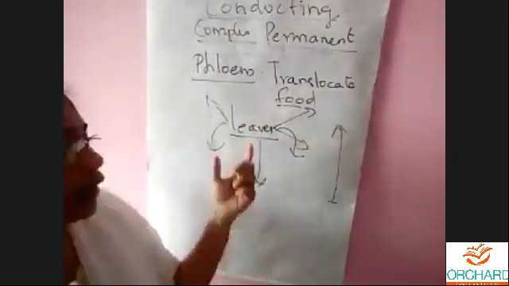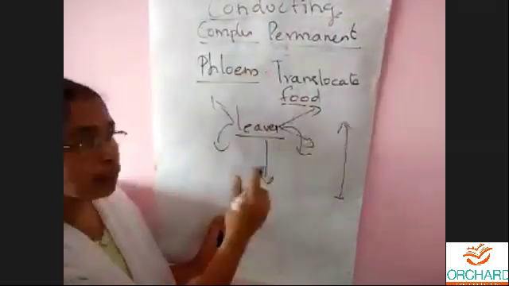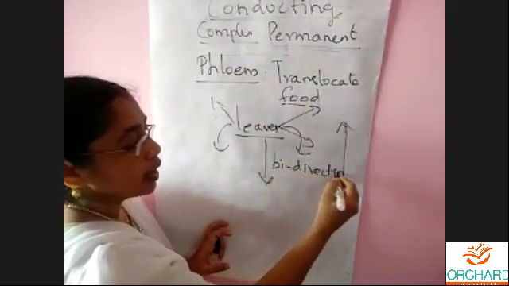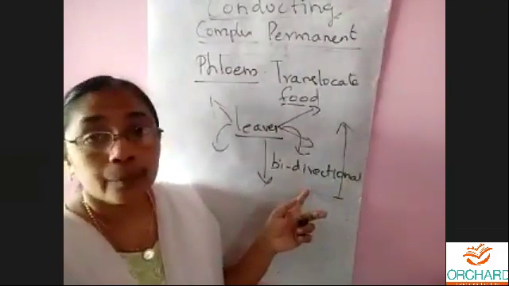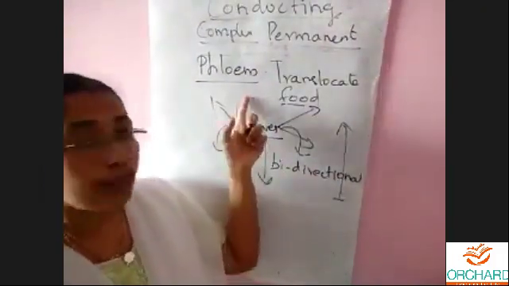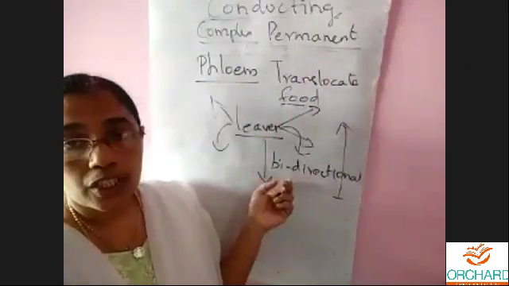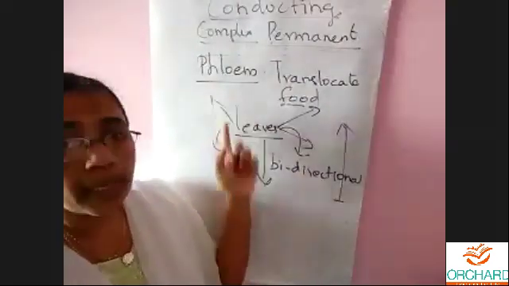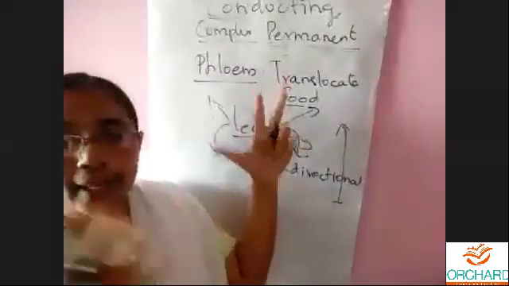So it has to give food to all parts. We call this type of transport bidirectional. Don't forget, this is a main question in grade 10. The transport of food through phloem is bidirectional. Xylem means unidirectional. Phloem means bidirectional, because it gives the food in all directions.